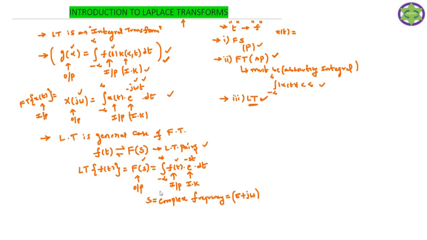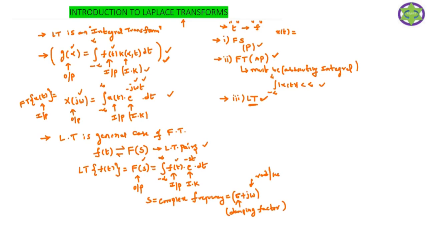The time domain signal is going to be represented in terms of the s plane. Here sigma is called the damping factor. With the help of sigma, we are going to analyze the stability of the system. Omega is called the angular frequency, measured in radians per second.